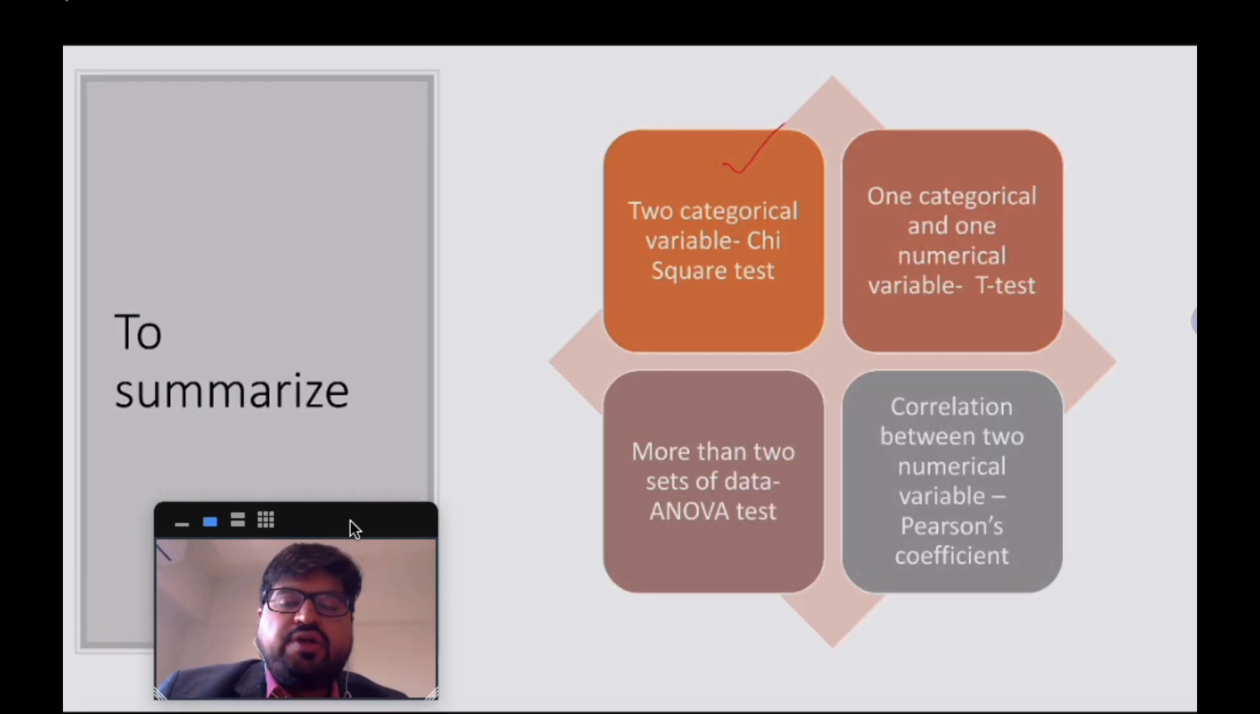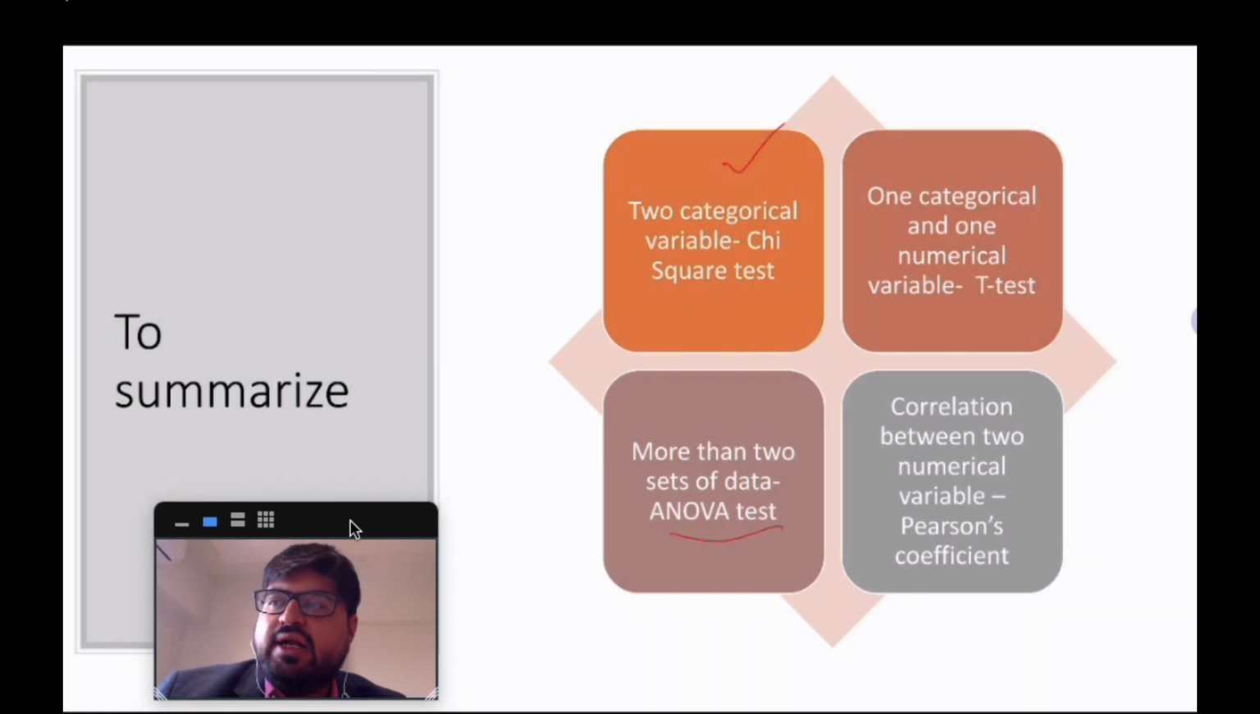Then you have one categorical variable and one numerical variable, right? That is where you use a t-test. If it's a before and after kind of situation, you use a paired t-test, otherwise you use an unpaired t-test. When you have more than 2 data sets, you will use an ANOVA test, which is similar to a t-test, but you'll have more than two groups.